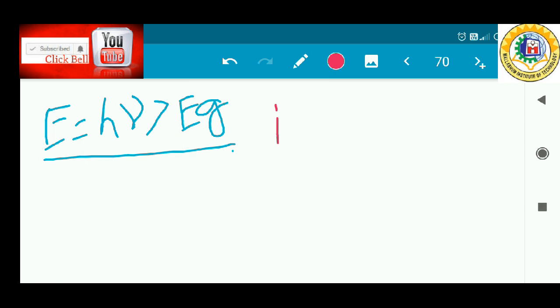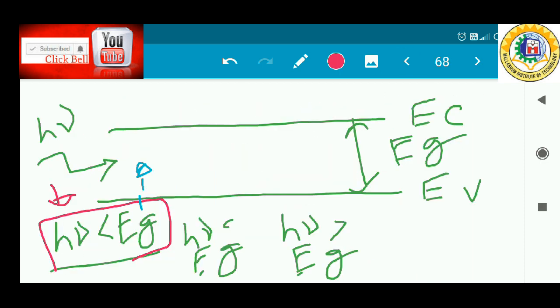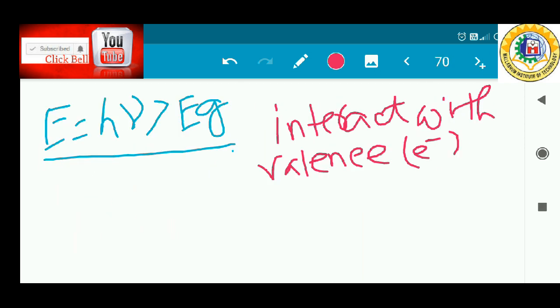If this is greater than the band gap energy, then what happens? The photon can interact with a valence electron and elevate it to the conduction band. Here a hole is created and the electron is elevated to the conduction band. The valence band contains many electrons and the conduction band contains many empty states, so the probability of interaction is high when h nu is greater than Eg.